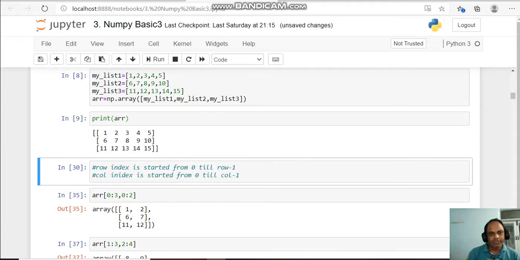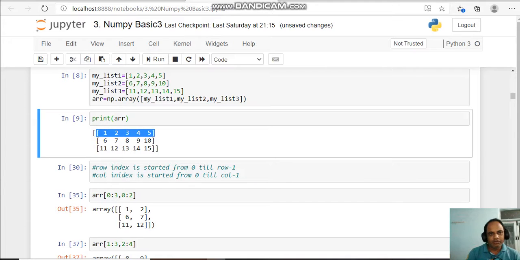Just see, this is the array which contains 3 rows. This is one row, this is the second row, this is the third row, and the columns are 1 6 11. First column, second column is 2 7 12, third column this one, fourth column this one, and the fifth column is 5 10 15. So the array is having 3 rows and 5 columns.